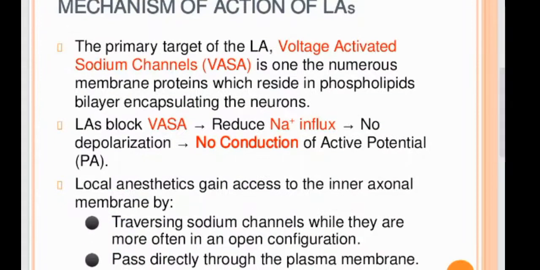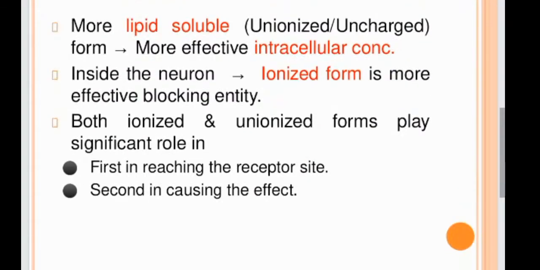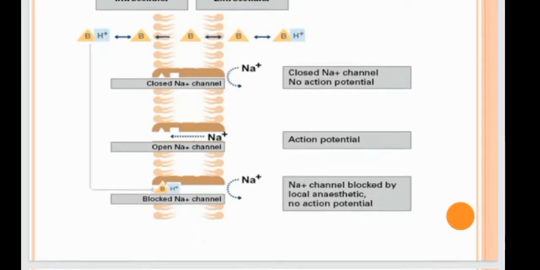Further, we have the mechanism. The primary target of the local anesthetic is the voltage-activated sodium channel, one of the numerous membrane proteins which reside in the phospholipid bilayer encapsulating the neurons. They block the channel, reduce the sodium influx, so no depolarization and no conduction of action potential. The more lipid soluble form gives more effective intracellular concentration inside the neuron, and the ionized form is more effective. This is the mechanism of action, as you can see in the picture.